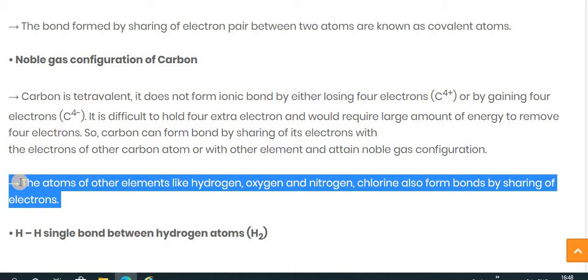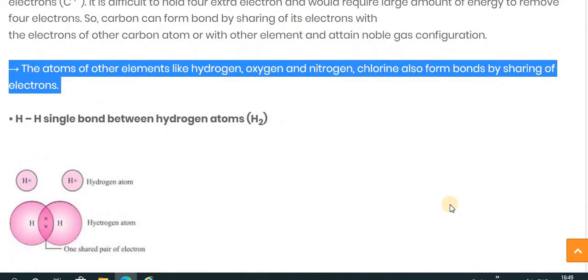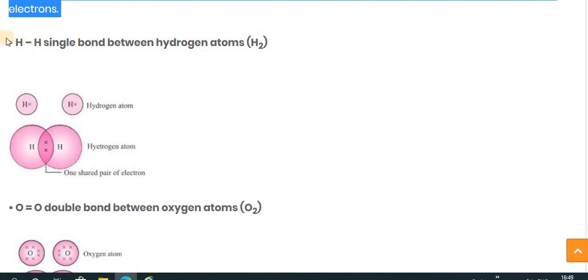Atoms of other elements like hydrogen, oxygen, nitrogen and chlorine also form bonds by the sharing of electrons. As we see that carbon forms a covalent bond, same like carbon, hydrogen, oxygen, nitrogen and chlorine also form covalent bonds by the sharing of electrons. Now let's see the first covalent bond.